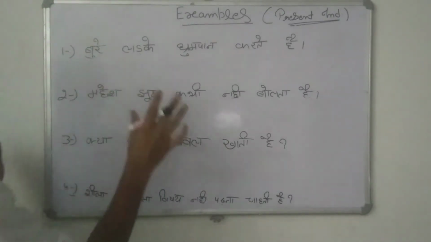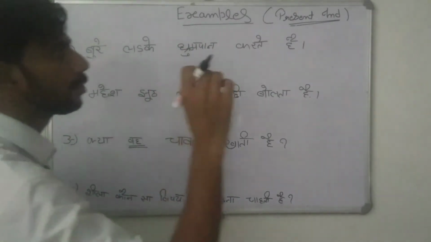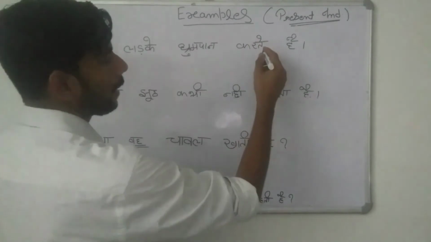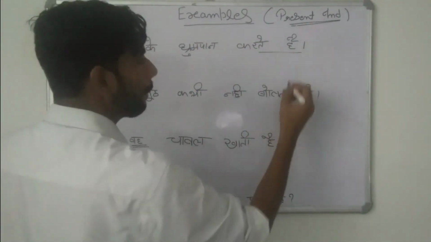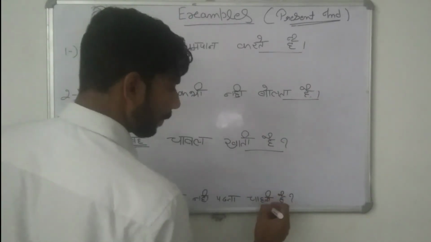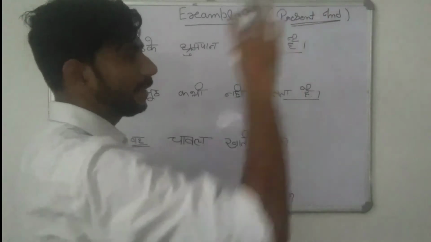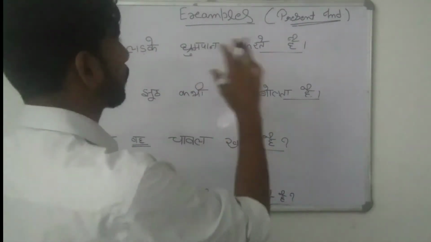You can see here बुरे लड़के धूम्रपान करते हैं. You can note down one more thing, that is, you can see here each and every sentence has one common thing. So ते हैं, ता है, ती है, ती है. It means these are totally present indefinite tense. Okay, these are the types of present indefinite tense.